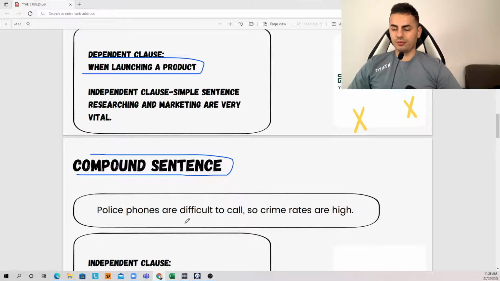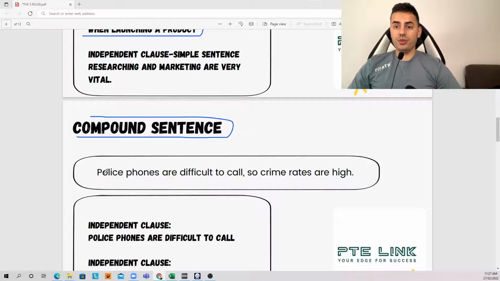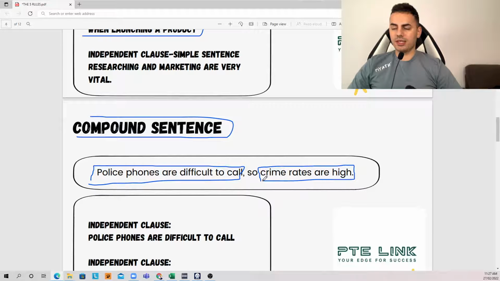Police phones are difficult to call, so crime rates are high. So here we have two sentences, two simple sentences. The first one is police phones are difficult to call. This is a meaningful sentence, number one. And I have crime rates are high. This is another meaningful sentence.